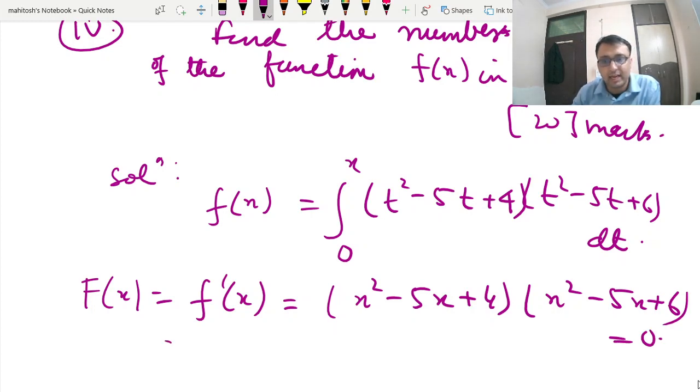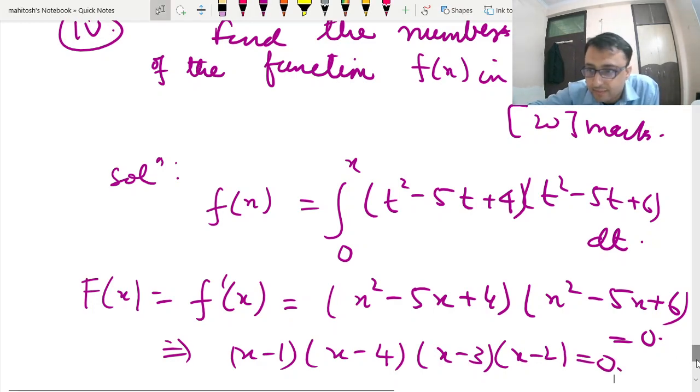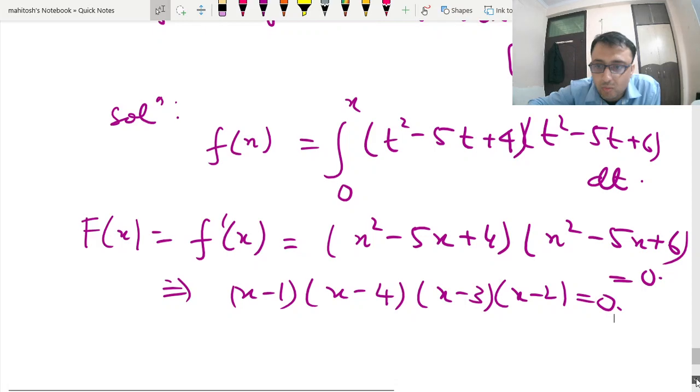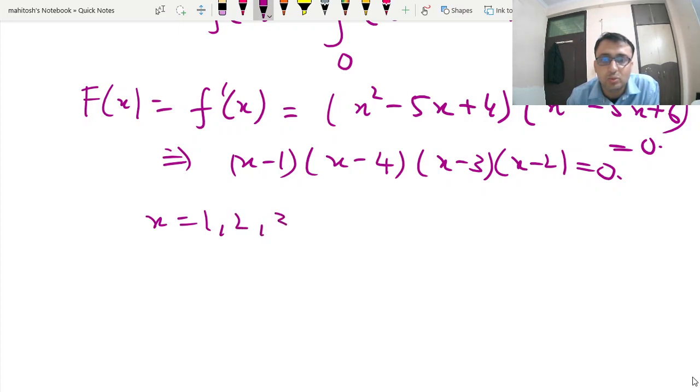If you factorize it, this is x minus 1, x minus 4, x minus 3, x minus 2. So what we get as our critical points are 1, 2, 3, 4. So the first part is answered. x equal to 1, 2, 3, 4 are critical points.